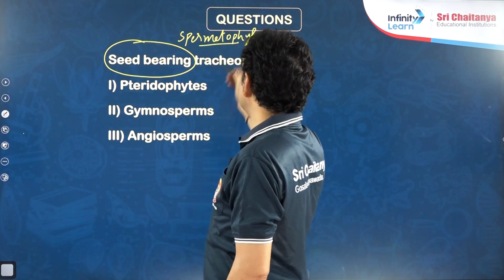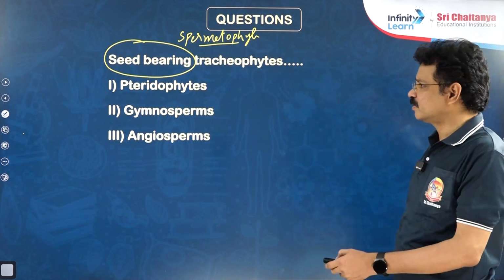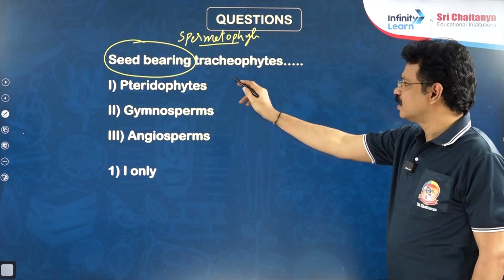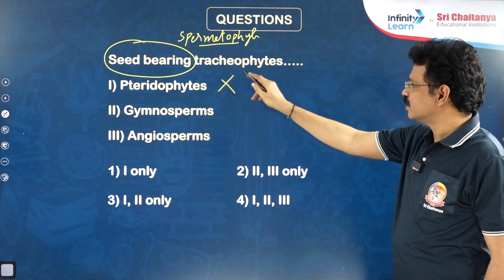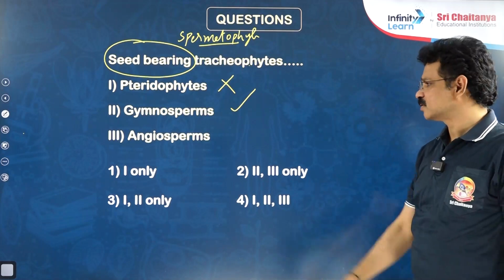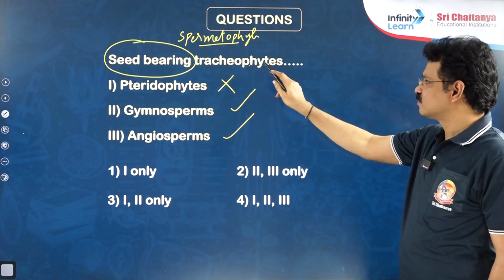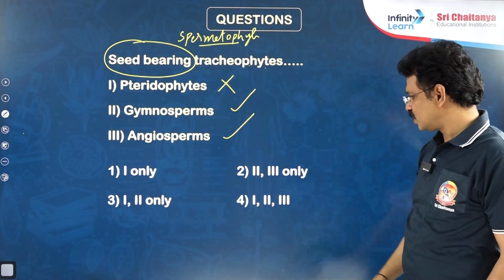So what are spermatophytic tracheophytes? Seed containing and vascular tissue containing plant groups. Pteridophytes are an example for vascular plants but not spermatophytes. Gymnosperms have seed production ability and also vascular tissue. That's why gymnosperms are the correct answer. Angiosperms are also able to produce both seeds and vascular tissues. So the right answer is 2 and 3.